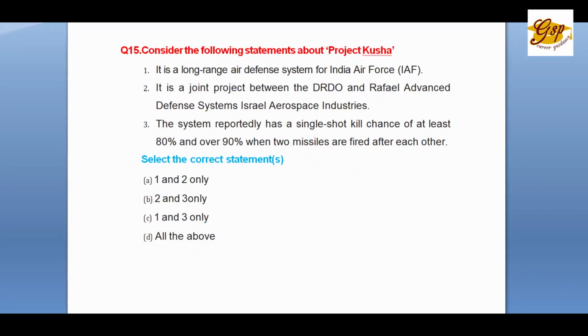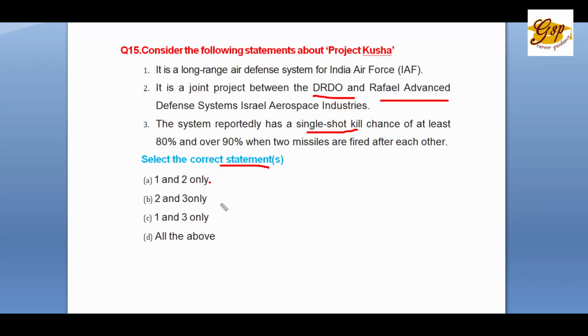Question number 15. Consider the following statements about Project KUSA. 1. It is a long-range air defense system for Indian Air Force, IAF. 2. It is a joint project between DRDO and Rafael Advanced Defense System and Israel Aerospace Industries. 3. The system reportedly has a single shot kill chance of at least 80% and over 90% where 2 missiles are fired after each other. Select the correct statements.